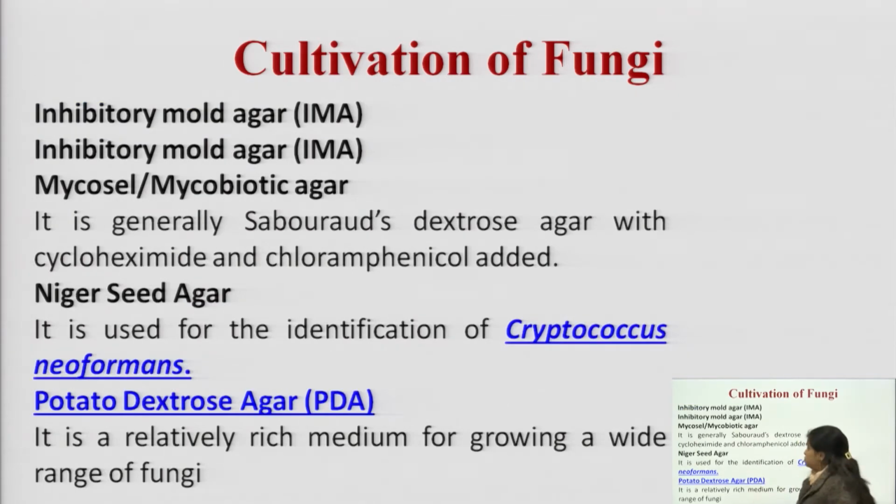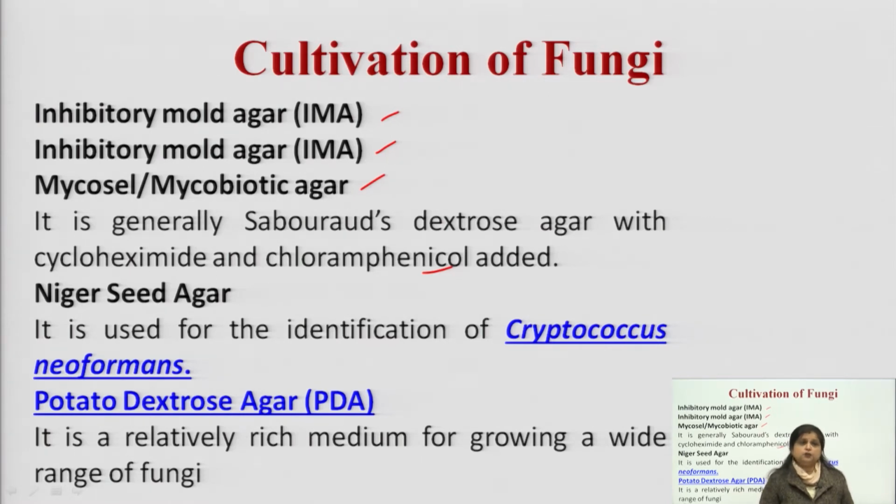We can also go for inhibitory mold media. This is one example of media we can use for the growth of fungi, like inhibitory mold agar, Mycosel and Mycobiotic agar. It is generally Sabouraud dextrose agar to which cycloheximide and chloramphenicol are added. We can also go for Niger seed media, which is mainly used for the identification of special types of fungi.